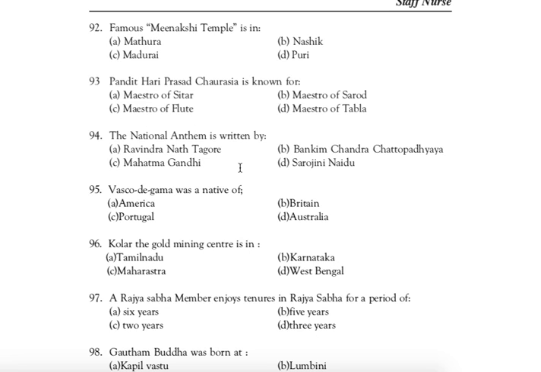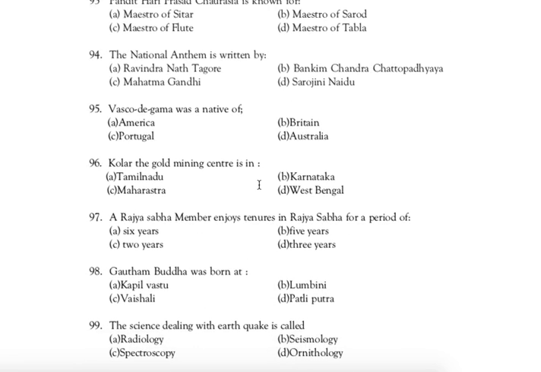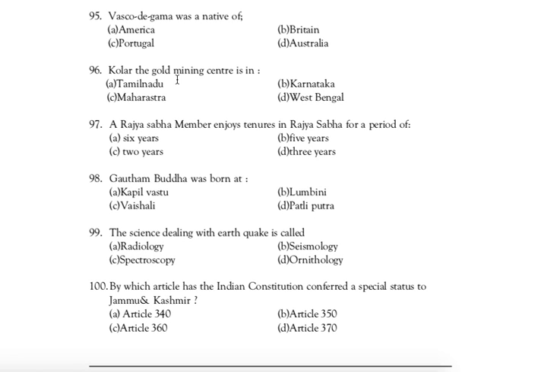Next question, question 94. The national anthem is written by. Right answer is A. Rabindranath Tagore. Next question, question 95. Vasco da Gama was a native of. Correct answer is C. Portugal. Next question, question number 96. Kolar, the gold mining center, is in. Right answer is B. Karnataka. Kolar, the gold mining center, is in Karnataka.